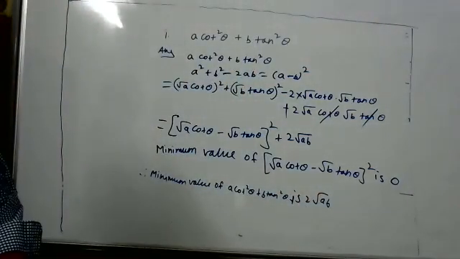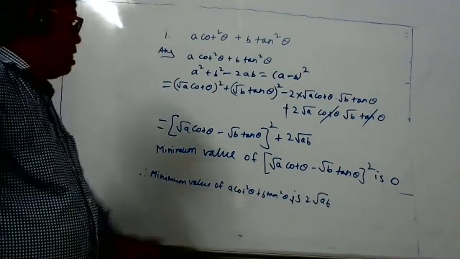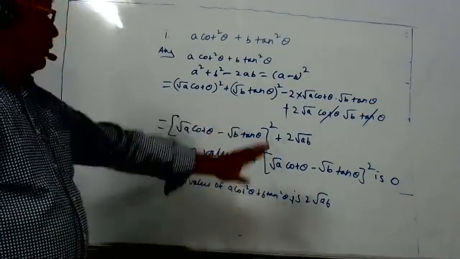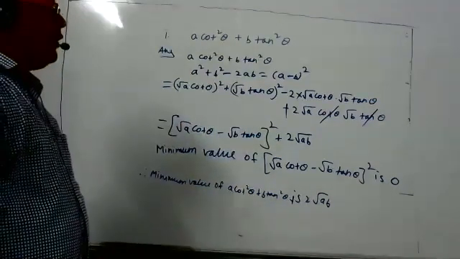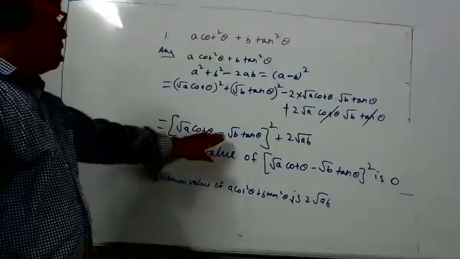Copy down, then ask doubts. Sir, how is it 0, sir? Okay, copy down, then I will tell. The first term is 0 sometimes, and that's why the minimum value is 2 root AB. How and when it will become 0, that is our question now. What angle should we substitute so that the first term becomes 0?